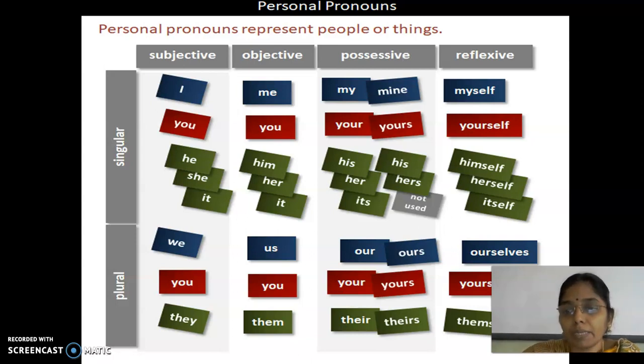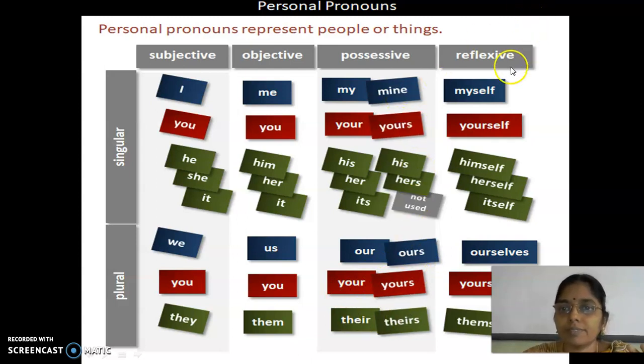Possessive pronouns represent ownership, possession. This is my box. This is my doll. So when you represent possession, it is called a possessive pronoun. My, mine, your, yours, his, her, hers, its, and in this place nothing else will be used, only its. All these come under singular possessive pronouns. Plural possessive pronouns are our, ours, your, yours, their, theirs.